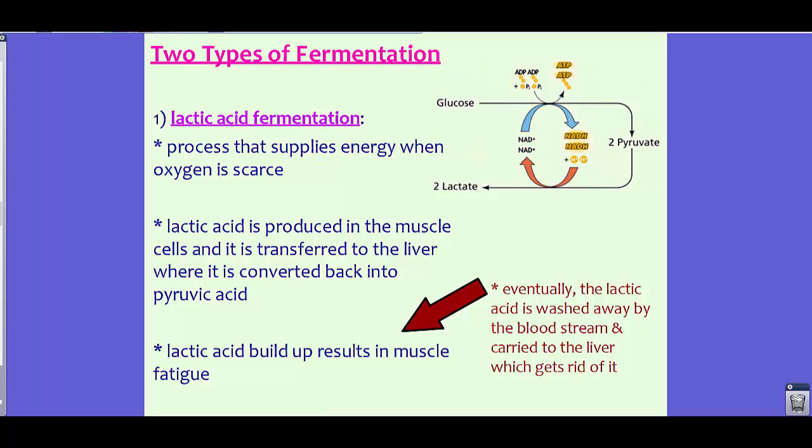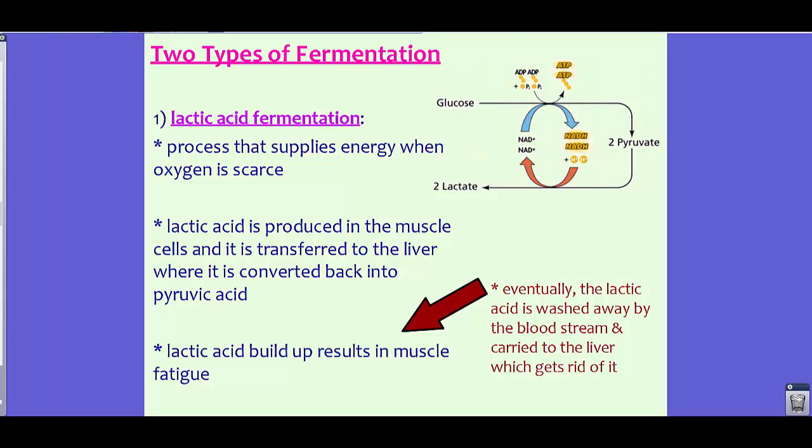So in humans, we actually go through lactic acid fermentation when energy supplies are scarce. And there are plenty of times where this happens inside of our own bodies. So lactic acid fermentation happens, let's say, if you have just run a sprint, or if you have run a marathon, or you do some sort of activity. And it's hard to supply oxygen to your muscles in specific places if you're using long-term energy, or really hard energy. This is one of the reasons why you get cramps, because of a toxic chemical called lactic acid.